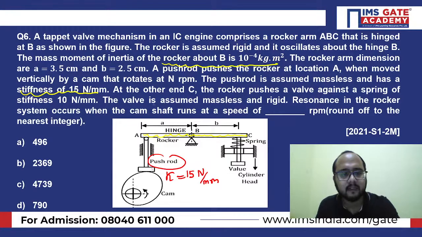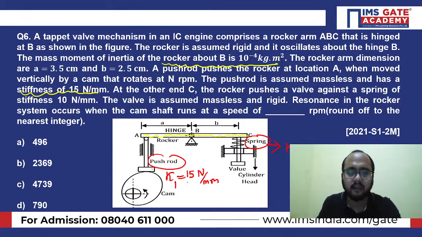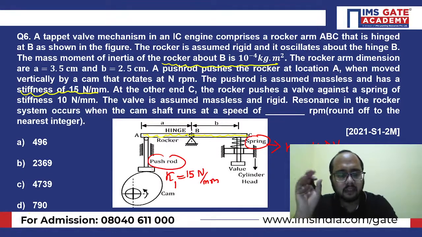For another, the rocker pushes the ball against a spring. For this spring, they have given the value of stiffness as what? Let's suppose I'm considering K2 here and K1 here. So for the spring, they have given 10 Newton per mm. This is the stiffness they have given, right? So everything in this question they have given.